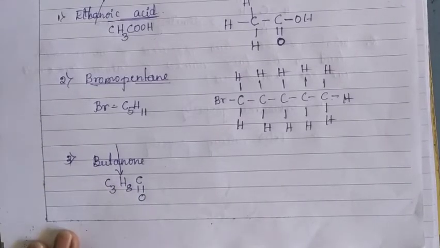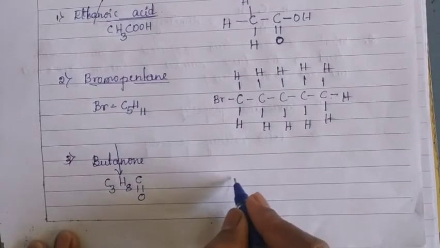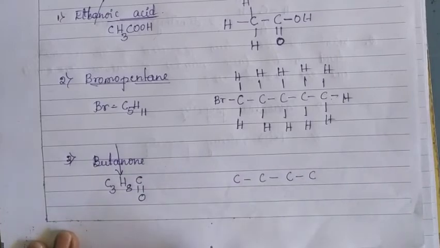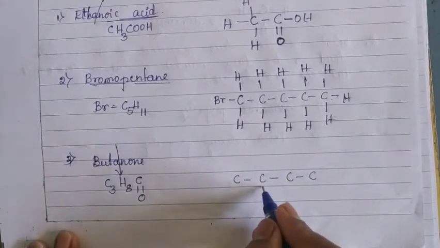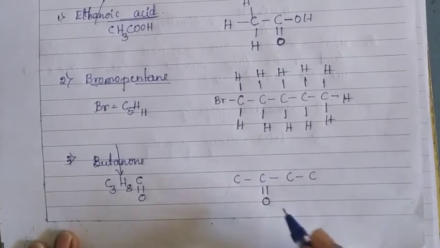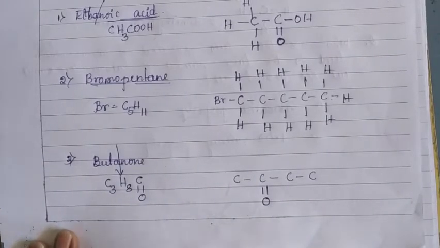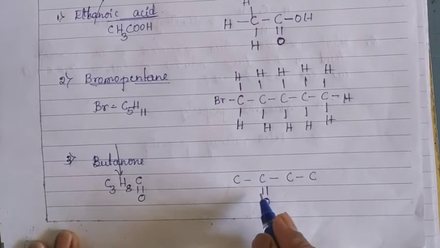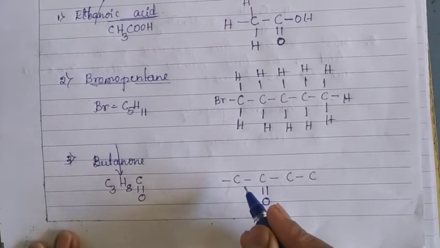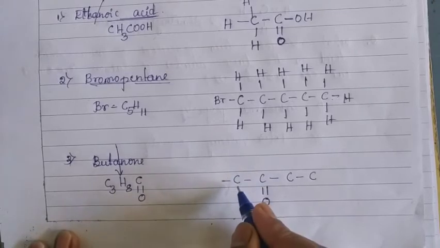C3H8CO. Now let us draw 4 carbon atoms like this. And for the second carbon atom we attach the oxygen with the double bond. The remaining carbon atoms are attached with hydrogen, fulfilling the valencies.